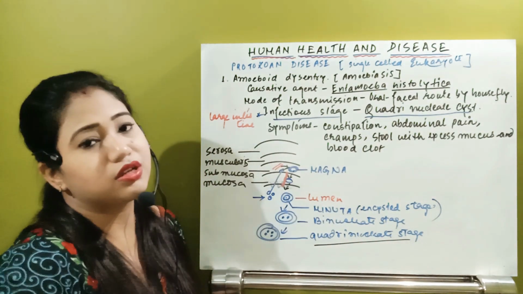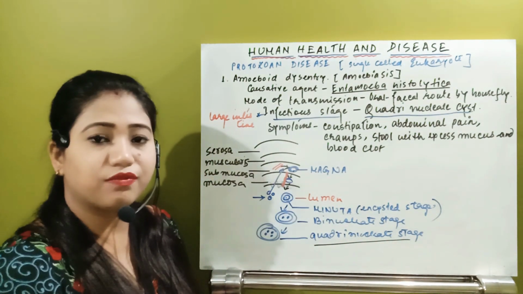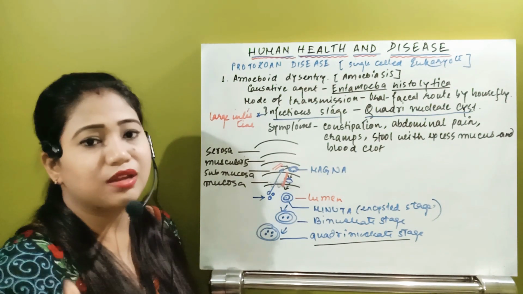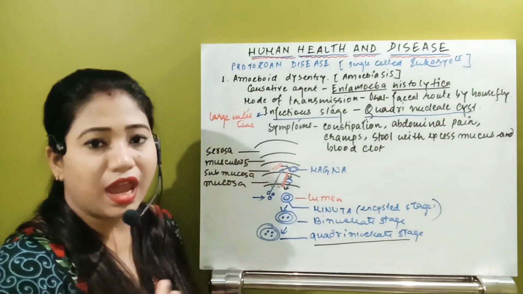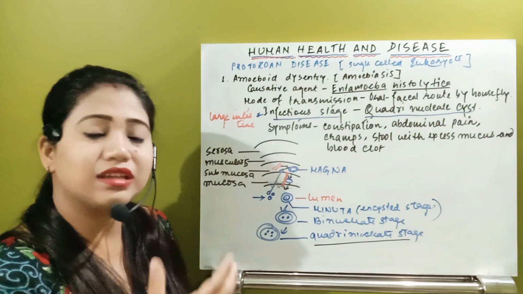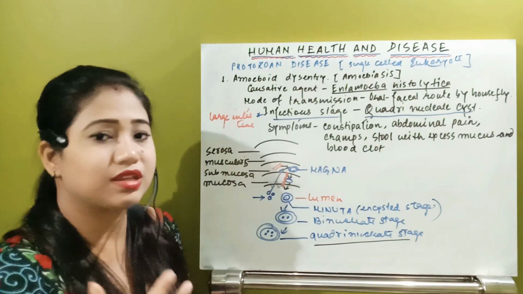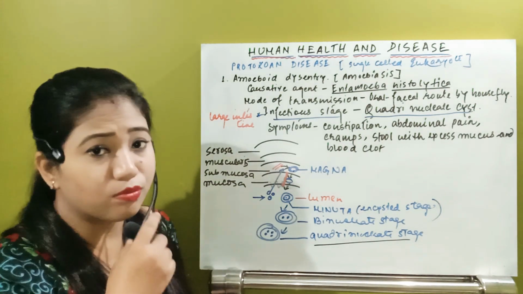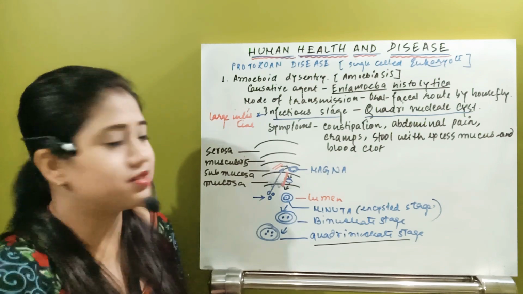Along with the fecal matter, the quadrinucleate state will go outside the body. Then after that, outside the body, they will convert into an adult organism, adult Entamoeba histolytica, which is known as the trophozoite state. Once again it will enter inside your body, and this way it will cause the disease.